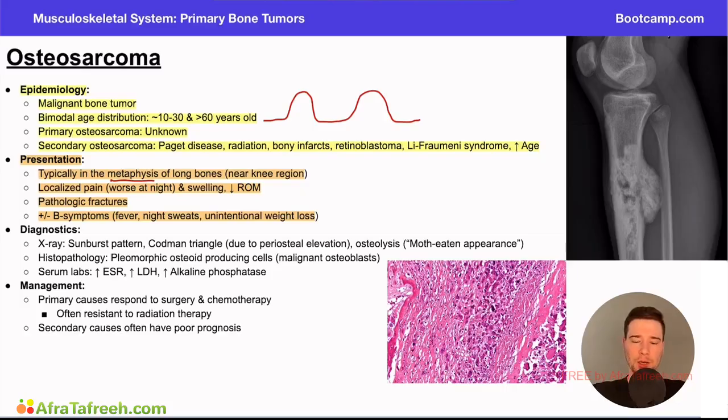Now, if we turn our attention to the diagnostics here, some really high yield and important things they like you to know on test day. They want you to know the imaging findings, or the x-ray in this instance, and the histopathology, in addition to some of the serum labs.